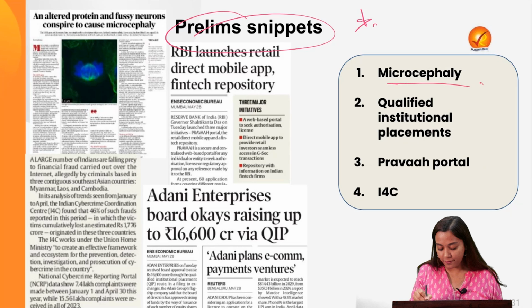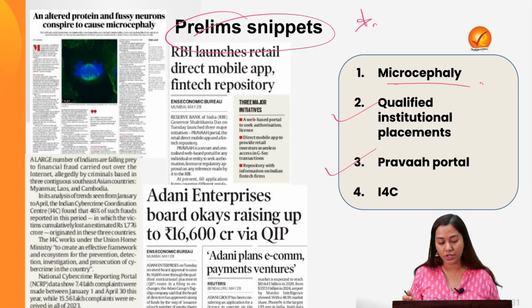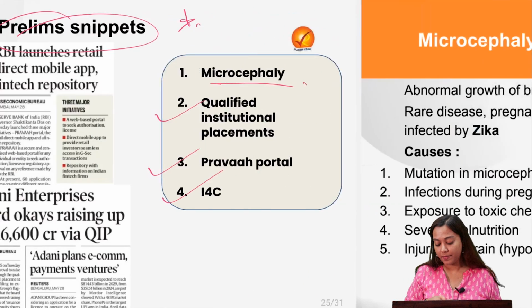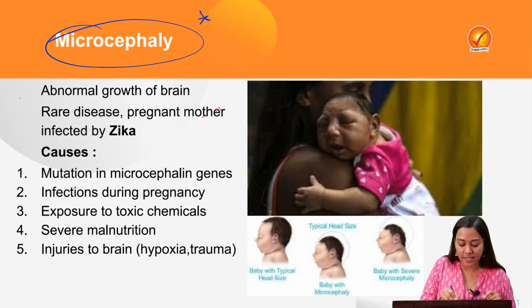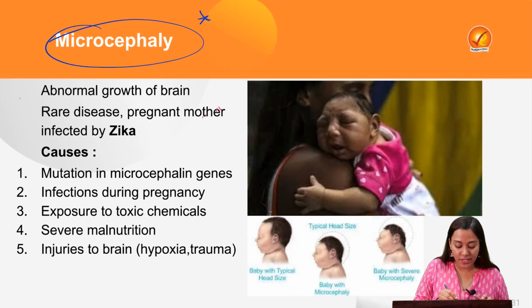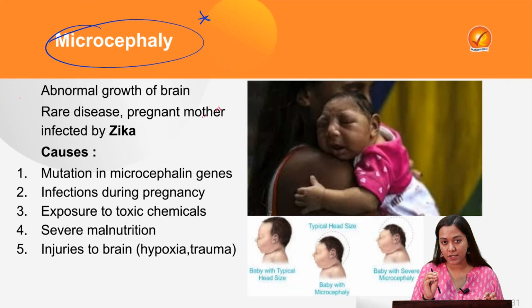First is microcephaly, then qualified institutional placement, then what is the Pravah portal and who has launched it, and what is I4C. So the first term in news is microcephaly. This was covered in the science section of The Hindu. Microcephaly is a kind of rare disease which hinders the growth of the brain from childhood.